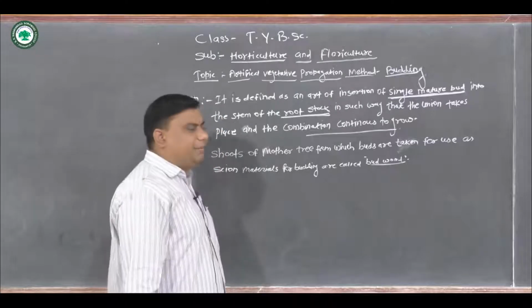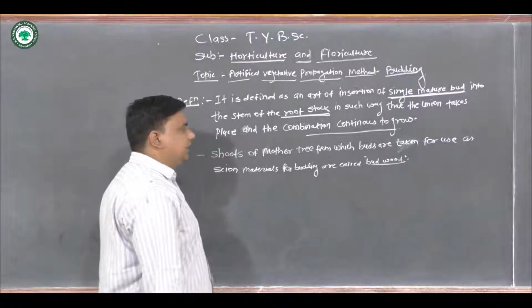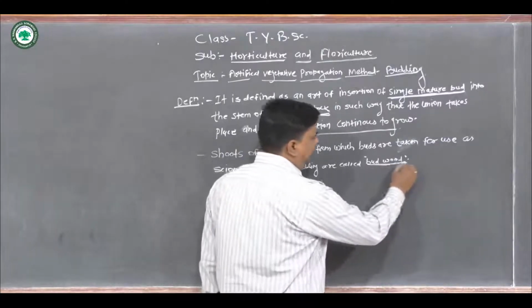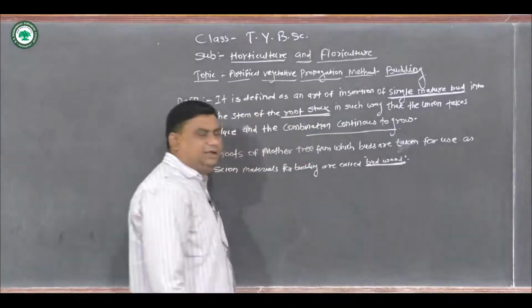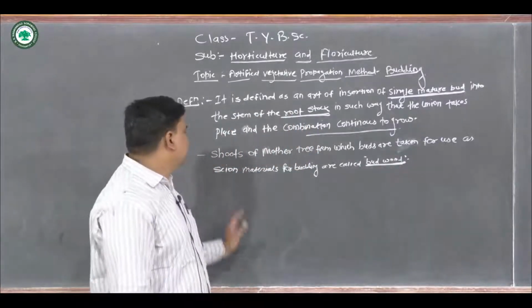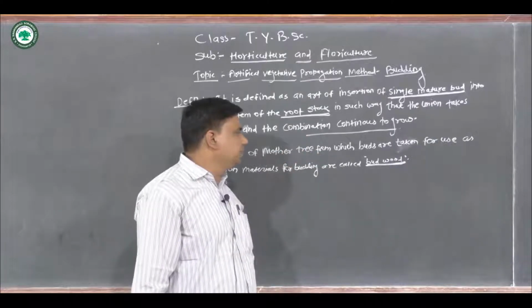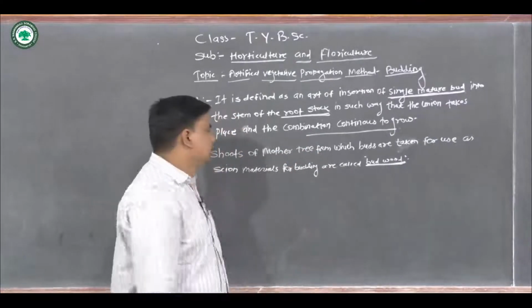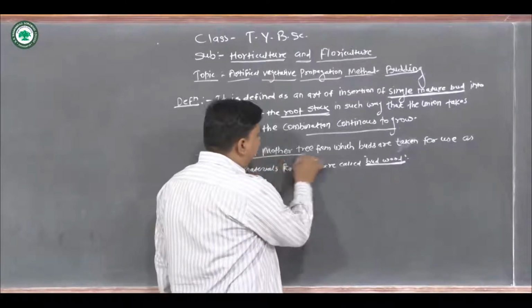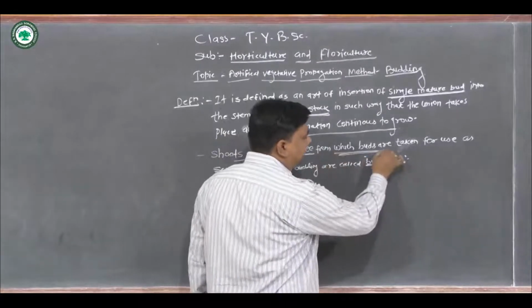In case of budding, the word budwood is commonly used. Then what is budwood? Budwood means the shoot of the mother tree from which buds are taken.